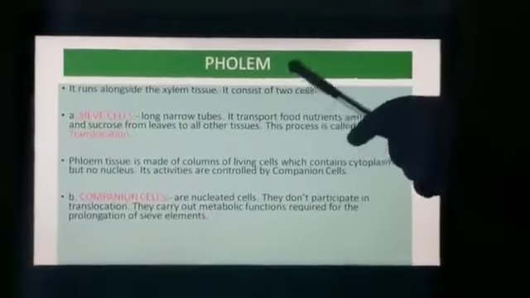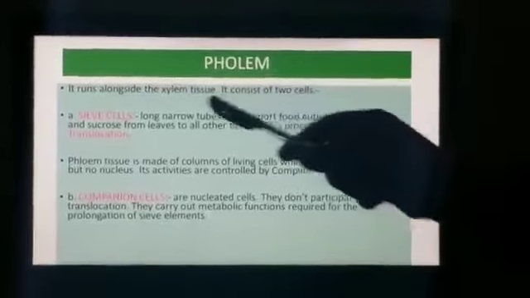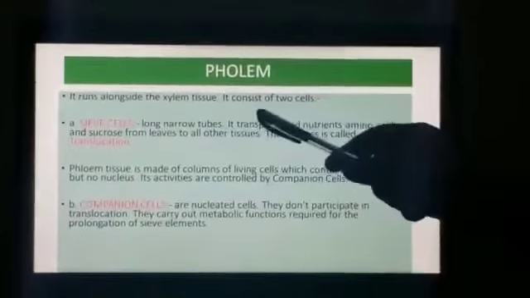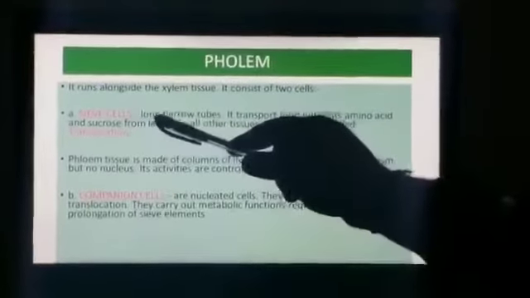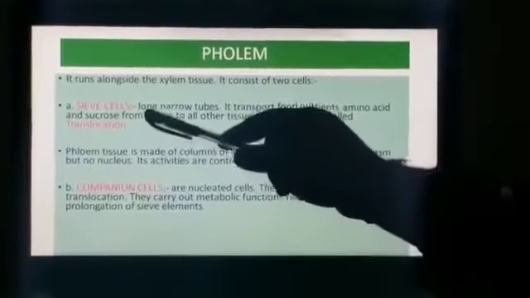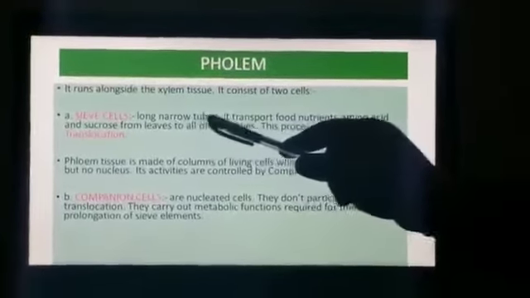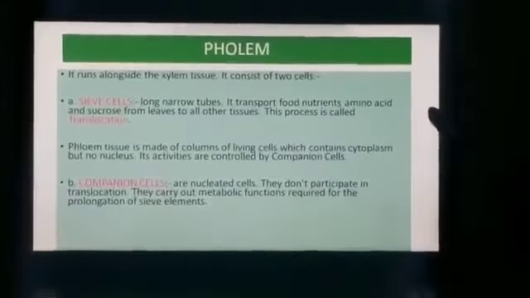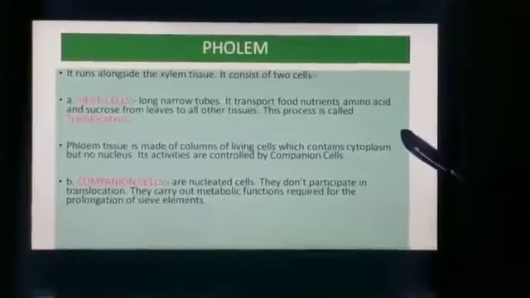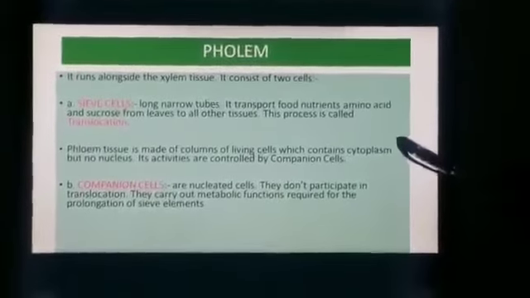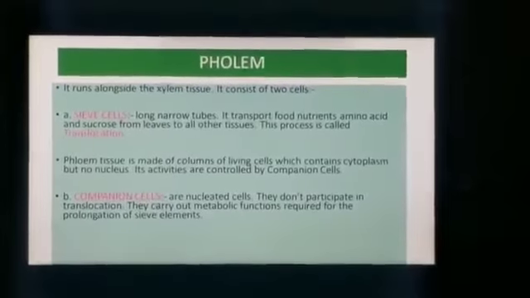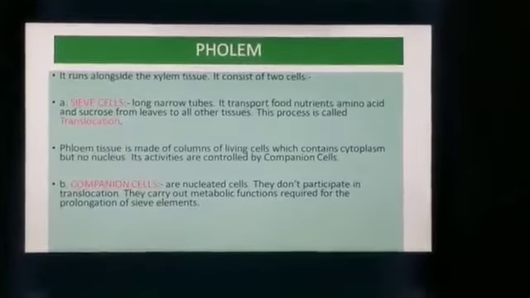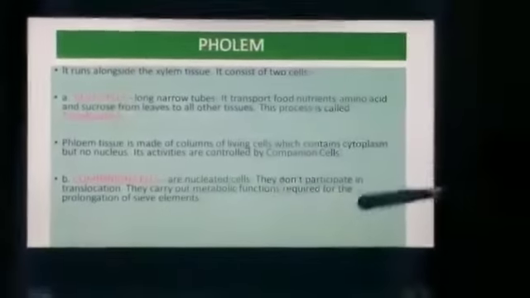Now I'll tell you what phloem is. Phloem runs alongside the xylem tissue, and it consists of two cells. First is the sieve cell, second one is the companion cell. Now what is a sieve cell? Sieve cells are long narrow tubes. They transport food nutrients, amino acids and sucrose from leaves to all other tissues, and this process is called translocation. The prepared food material reaching from leaf to different plant organs is called translocation.